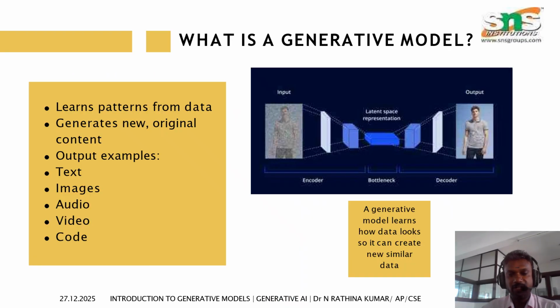Next, we are going to see what a generative model is and how it works. Let us see one simple definition: a generative model learns how data looks, so it can create new similar data. It learns patterns from the data, and based on that, it can create new original content. For example, it can create new text, images, audio, video, code, everything.